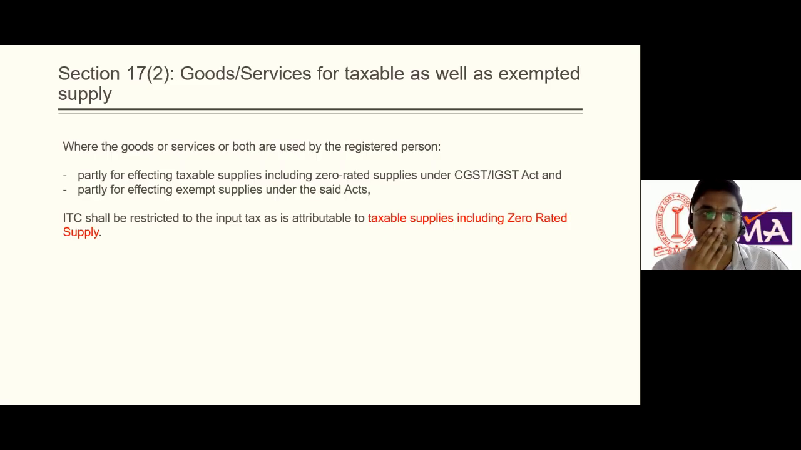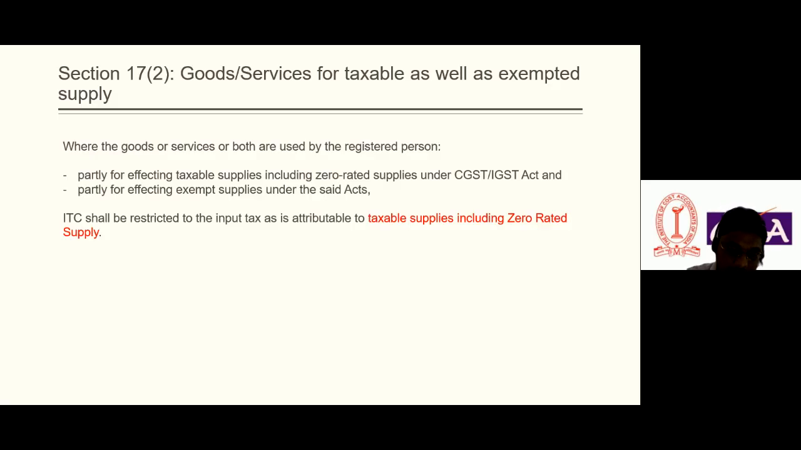It is clearly stipulated in these sections that ITC shall be restricted only to business purposes. Similarly, in section 17 subsection 2, if goods and services are used for taxable and exempt supply, then ITC shall be restricted to the input tax as is attributable to the taxable supply.